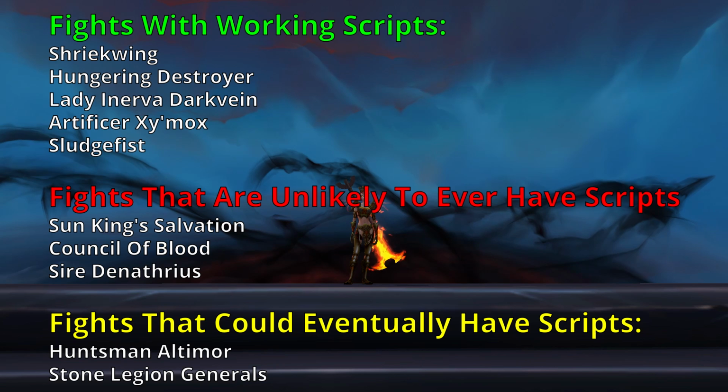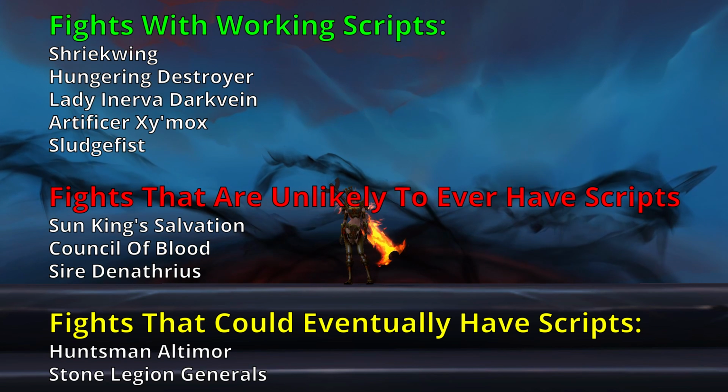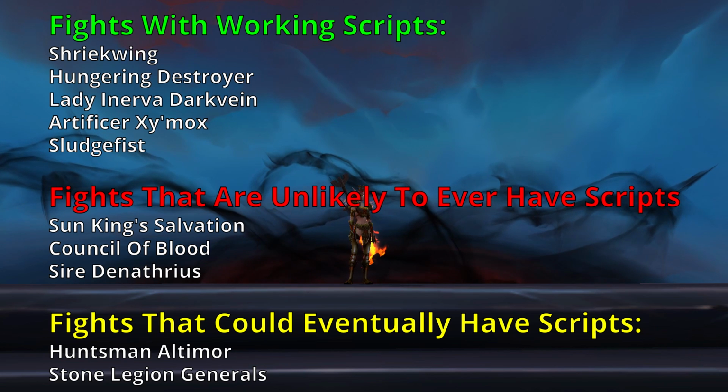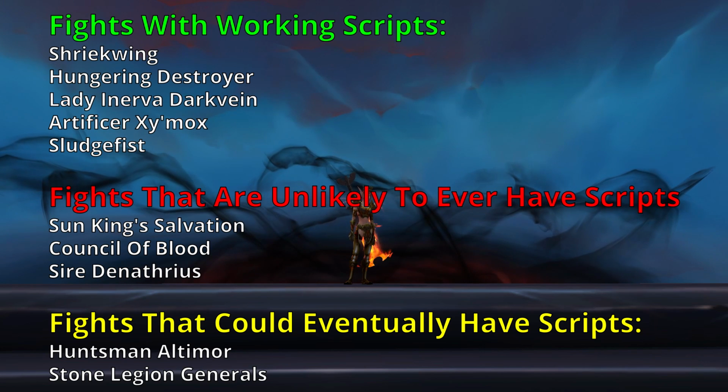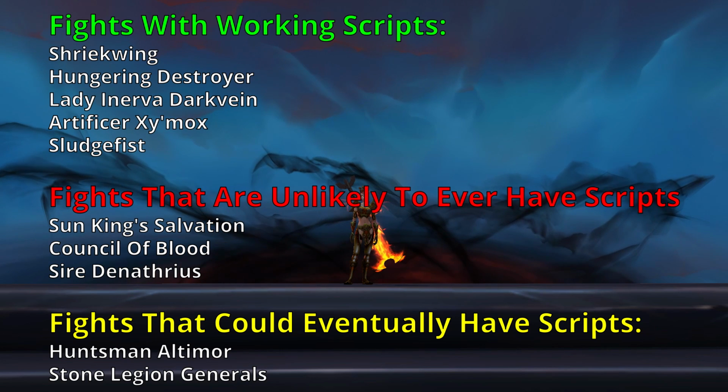Other fights, such as Huntsman and Stone Legion Generals, don't work because of how the tool is set to operate normally. I'm in the process of trying to adjust the tool so that it can accurately model these encounters, because I do think that it is possible to do that, but I just haven't completed that part yet.